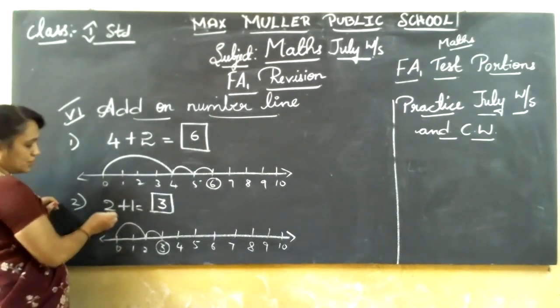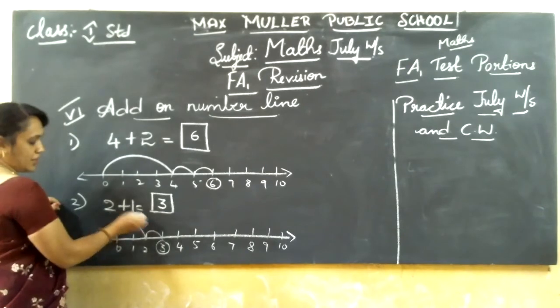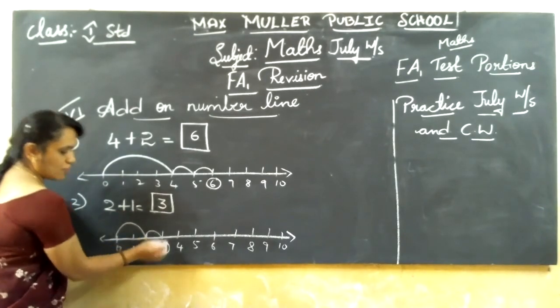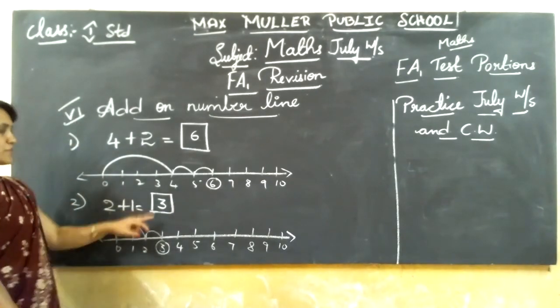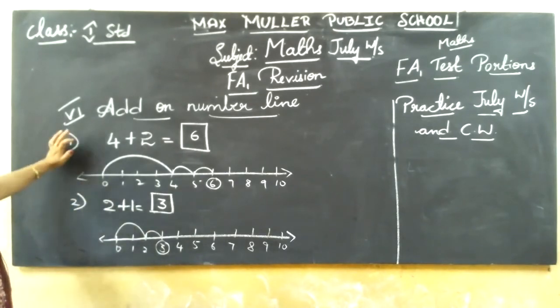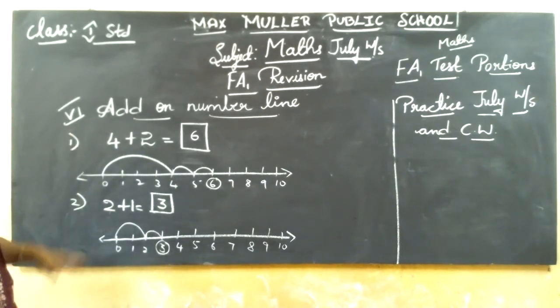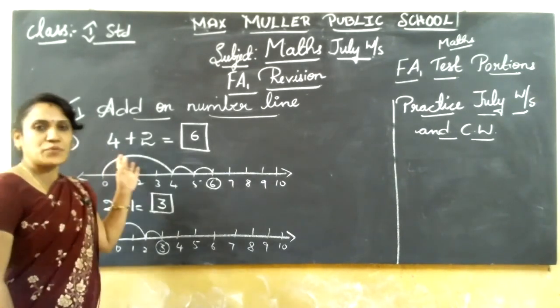What is the first number? 2. 0 to 2. Second number is 1. Only 1 step, from 2 to 3. What's the answer? 3. 2 plus 1 is 3. Like that. Okay. In the worksheet mains, still 2, 3 mains are there, isn't it? I'll revise in the next class. In this class, I have revised up to 6 mains.